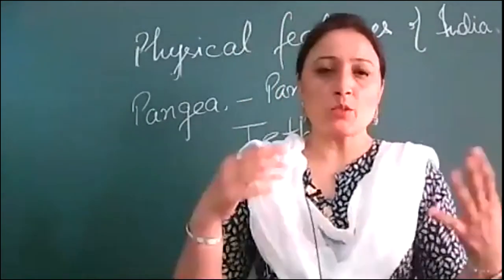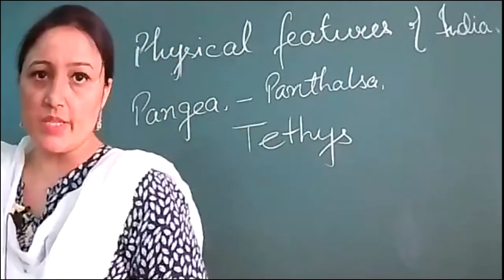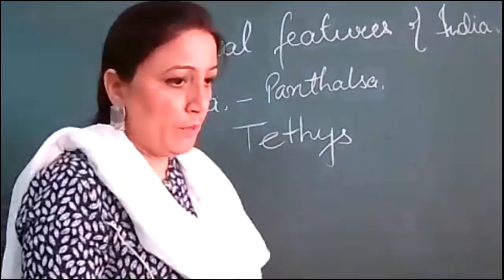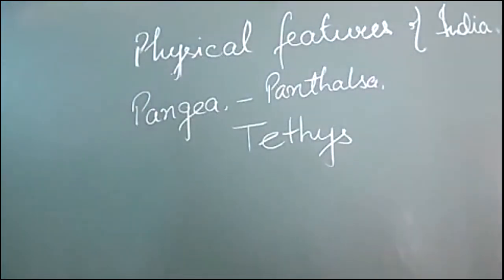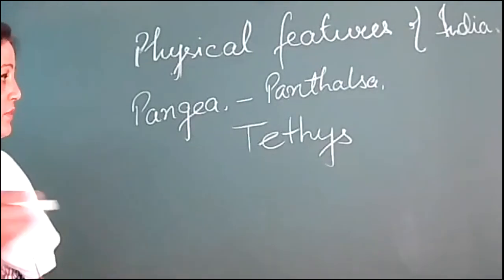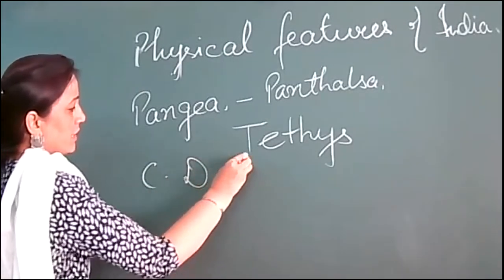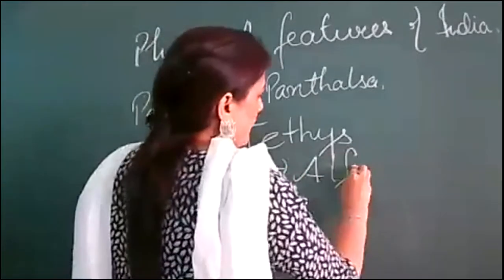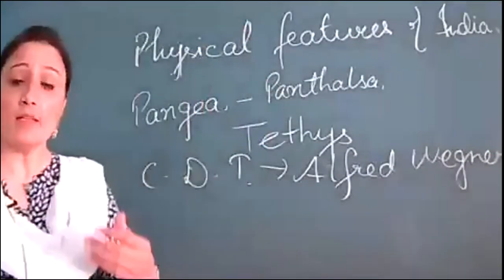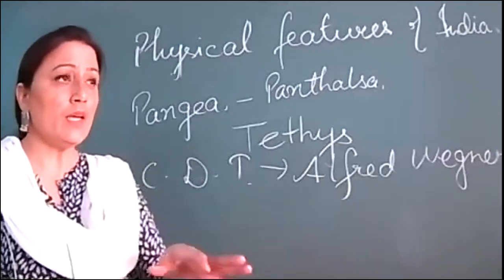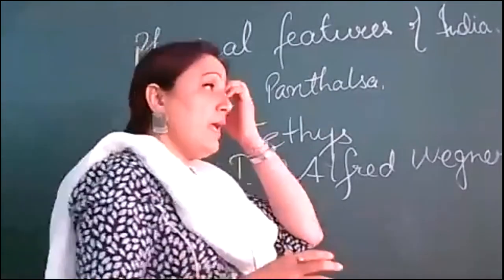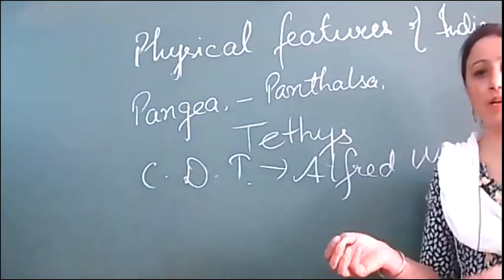Okay. Now I'm going to explain something about whatever videos you have seen. First, we discussed the Pangaea continental drift theory. The name of this theory is continental drift theory, and this theory was given by Alfred Wegener. He was the first person who said that the Earth earlier was just one piece. Now, how did he come to know? Actually, it's a long story, but briefly, with evidences, I'm going to explain it.